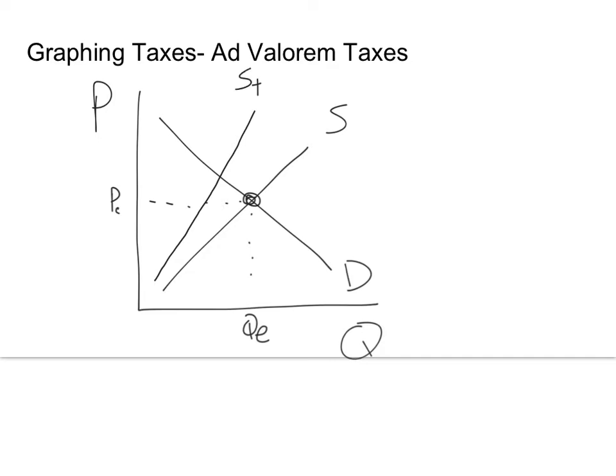So supply plus tax. We would shift the supply curve to the left because it is a tax, but as price goes up, the supply curve with the tax is going to be farther and farther apart, as the same percentage of a greater price, like $100, is going to be more total dollars than that 10% tax on the dollar cookie from before. And so here's our new equilibrium price. Price would go up, so I'll put price of the tax, and quantity would go down, so I'll put QT, quantity of the tax.